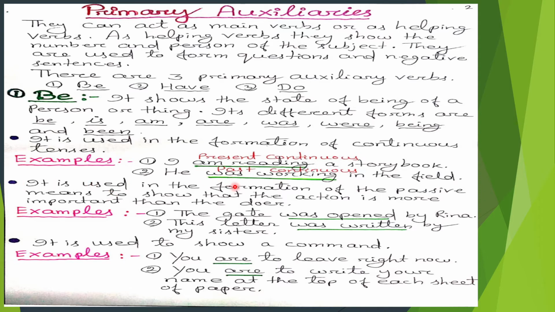It is used in the formation of the passive, meaning to show that the action is more important than the doer. Here are some examples. Number 1. The gate was opened by Rina. In the first sentence, was opened is the verb and it is in the passive voice. Second example. This letter was written by my sister. In the second sentence, was written is the verb and it is in the passive voice.